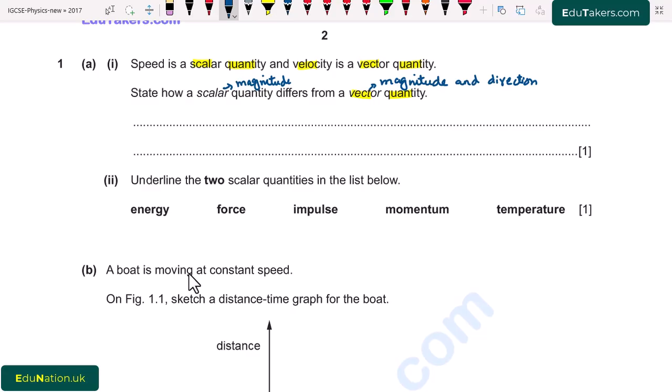So I write here, scalar quantity does not have direction, while vector quantity has direction.